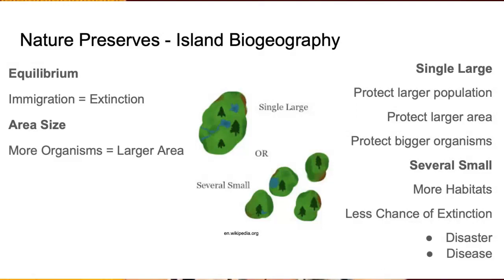There's less of a chance of disaster or disease creating extinction, because if one population goes, there's still 3 other small populations there. With one single large area, it's harder to protect the area from natural disasters. It's also harder to protect all the populations living there in the ecosystem. And with bigger organisms, there's an increase for things going wrong.